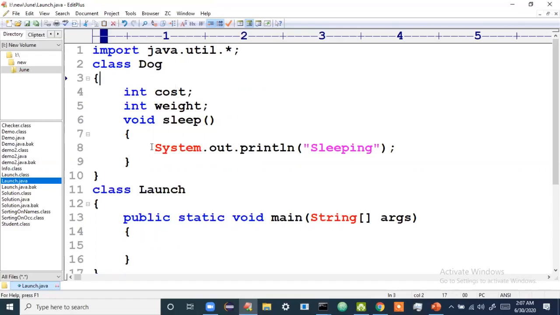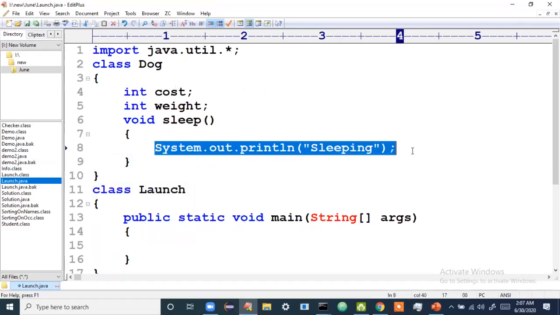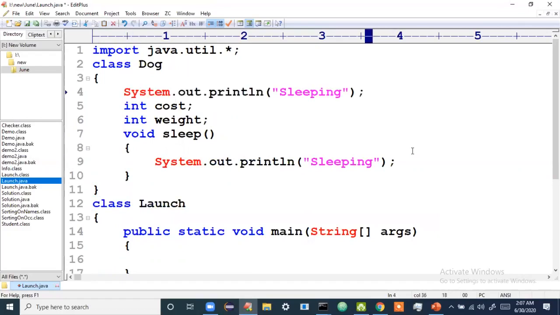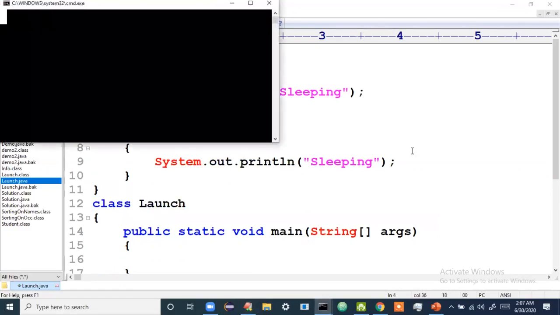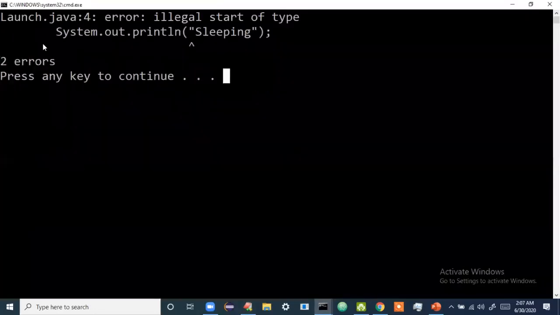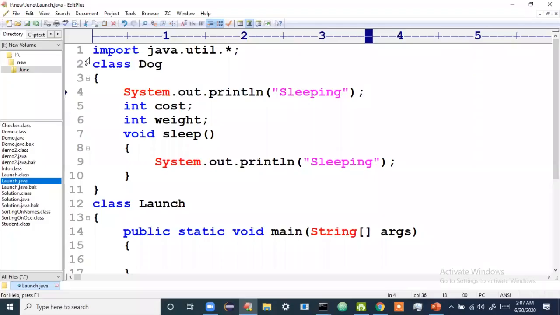So what I want to explain is, when will the compilation error happen? Maybe I want to write SOP here. I'll copy this and paste it here. SOP. Did I write inside a method? No, I have written inside a class. And inside a class, if I write, what is it telling? Illegal start of type. You can't write something within a class which is not a declaration. So I hope you have understood what this will show. It will show error if I write that.